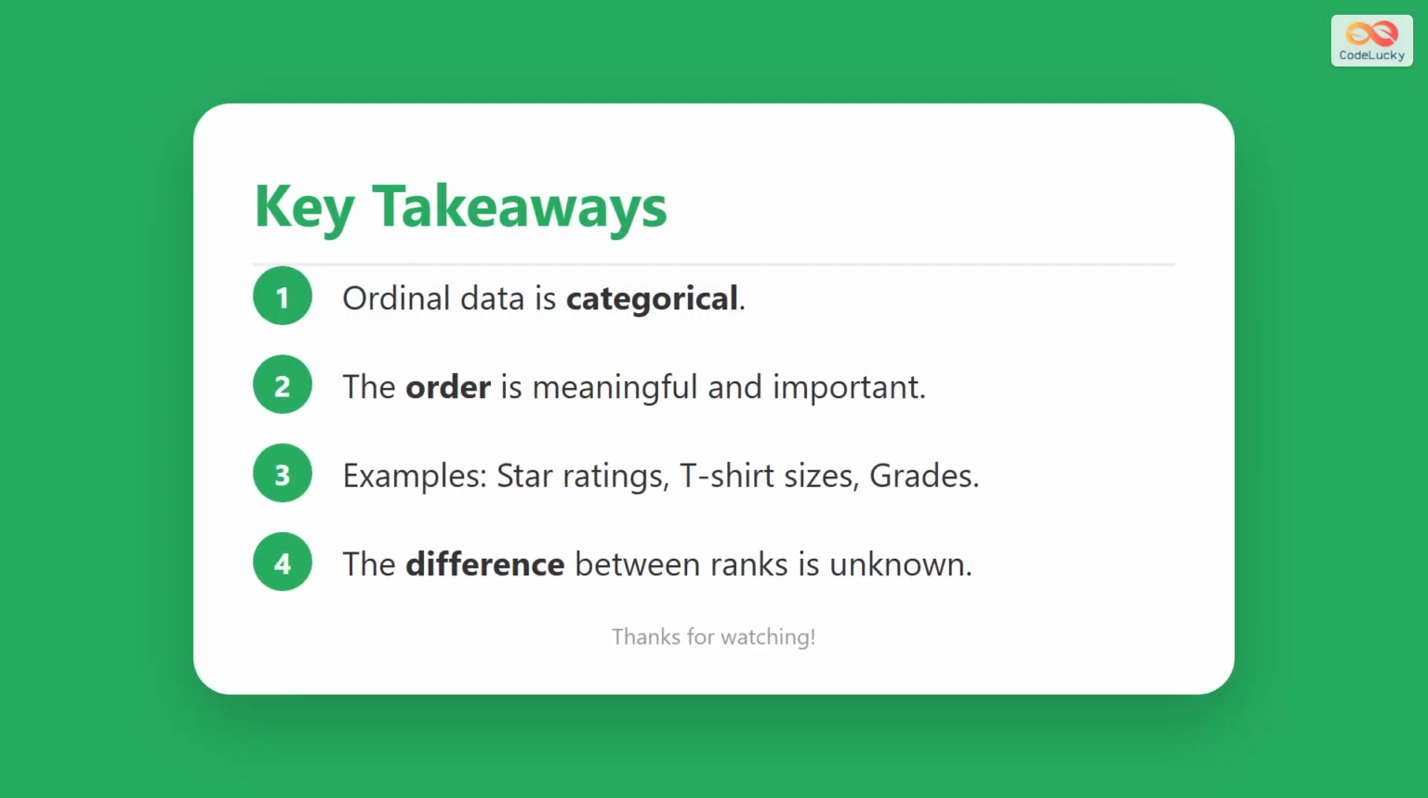To wrap up, remember these 4 points. Ordinal data is categorical. The order is crucial. Common examples are ratings and sizes. And finally, the difference between the categories is not mathematically defined.